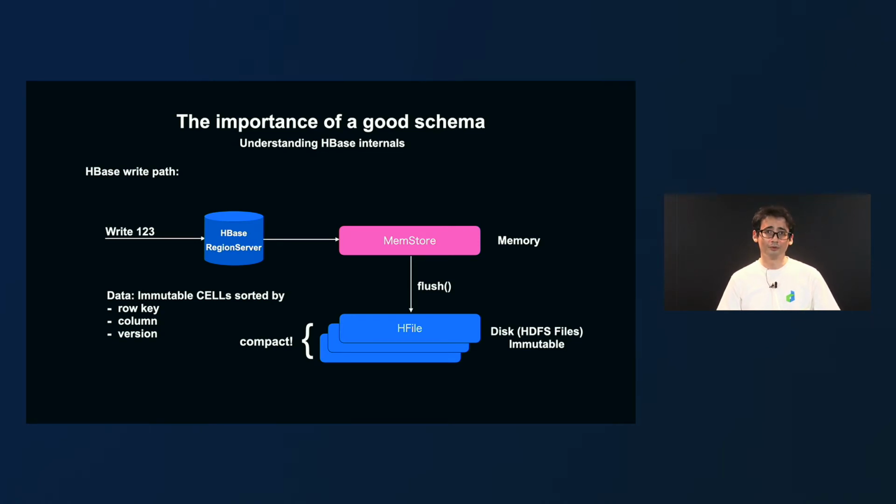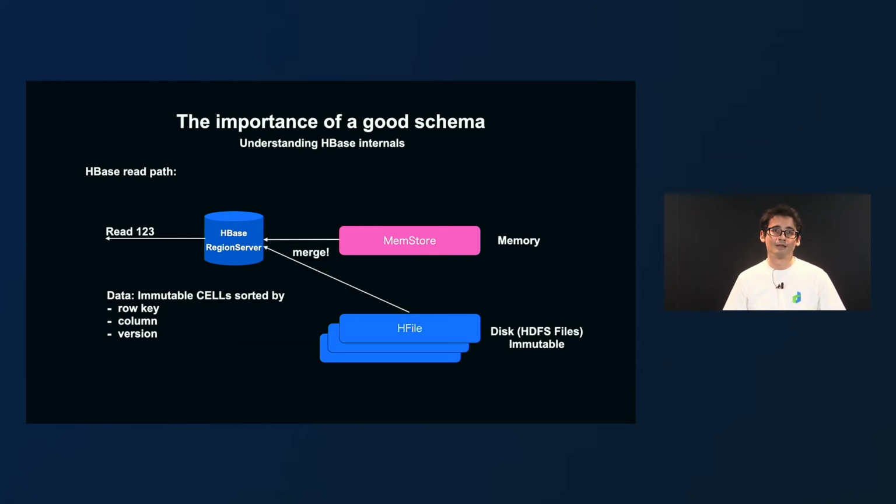And here is a very important detail that I want you to remember, because it is important to understand the rest of this session: in both the memstore and the HFiles, cells are sorted by row key, column, and version to easily locate the data. And as you may have guessed, when we read data from HBase, we need to read from both stores, memstore and HFiles, and merge the results.